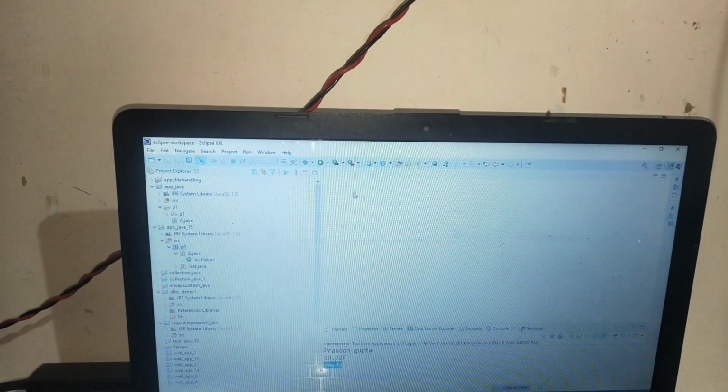So first I will discuss what inheritance is all about. Inheritance is basically an OOPS concept, an object oriented programming concept. I will take that first, and after that interface, and then the final keyword.